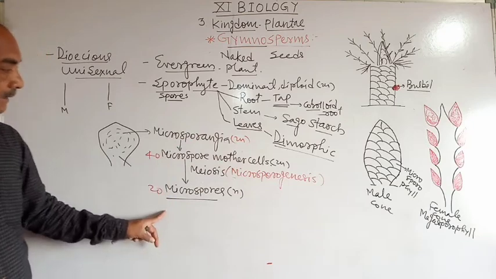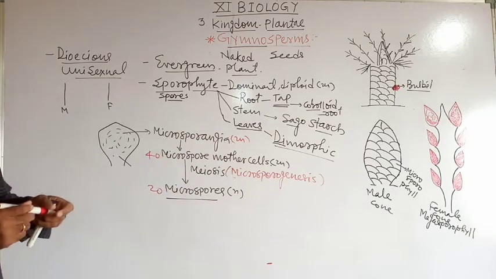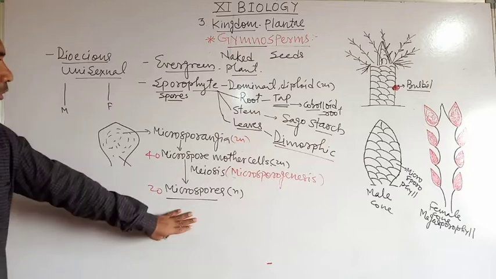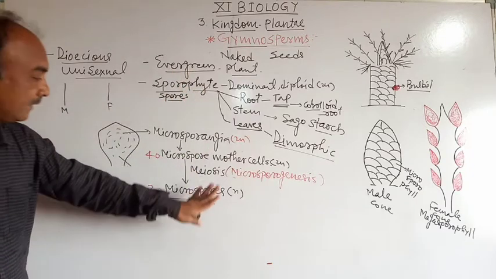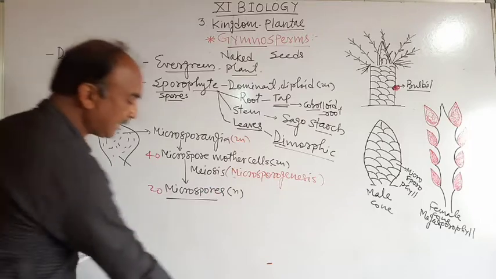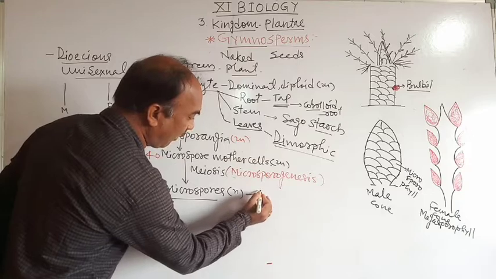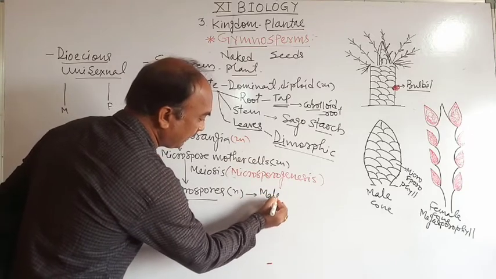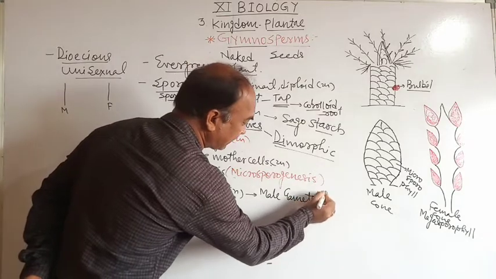Okay, then at the end of the formation of the microspore, the sporophytic generation ends, and these microspores germinate in favorable conditions to form the male gametophyte. क्या बनता है इसका?